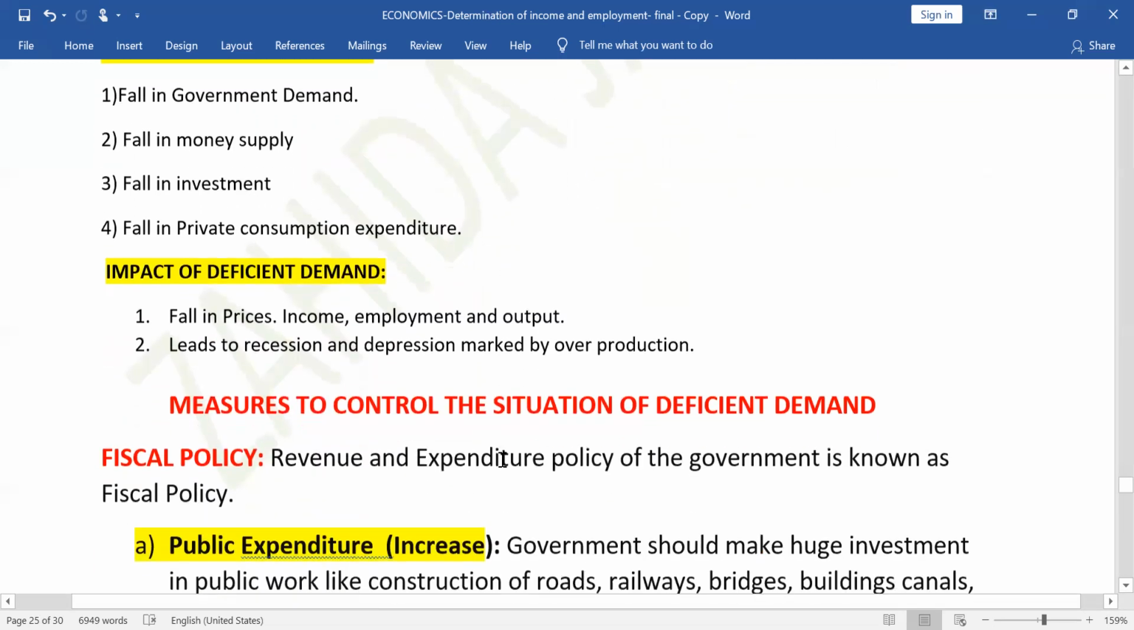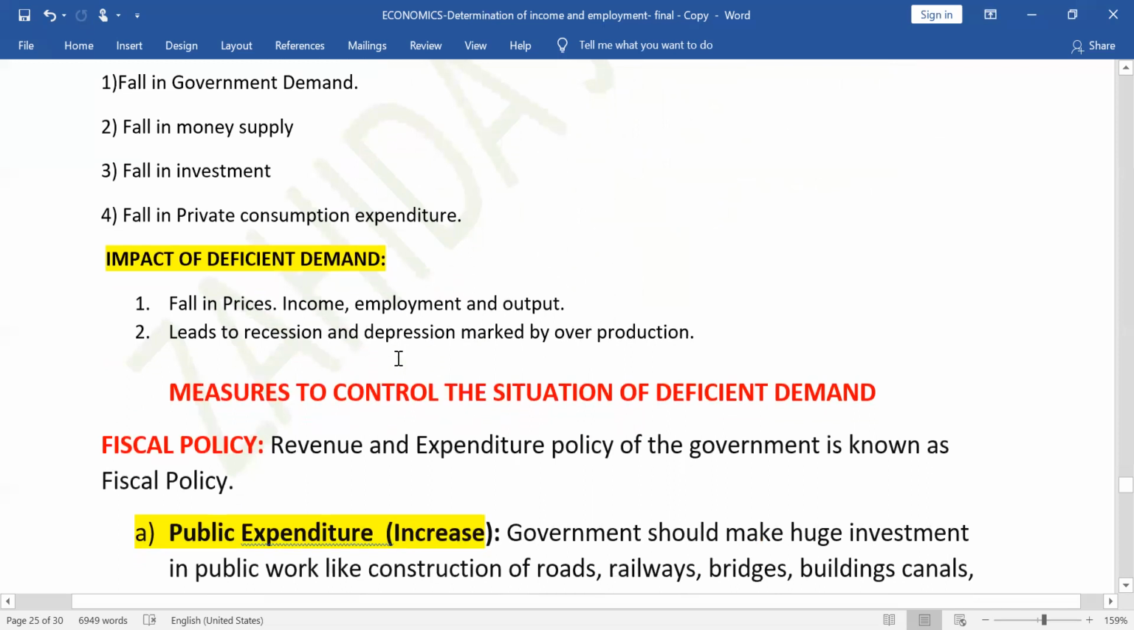What will be the impact of such deficient demand? When there is deficiency in aggregate demand, the prices of the commodity will fall, because whatever has been produced is not sold. All the goods are not sold. Some goods will remain unsold. It will pile up. So producers will cut down prices so that the goods which they have already produced should be sold. They'll remove the people from jobs, so income, employment, and output, everything will start decreasing because of deficiency in demand.